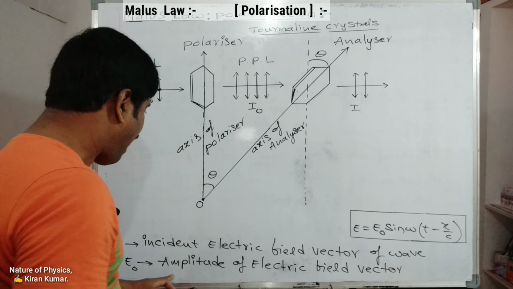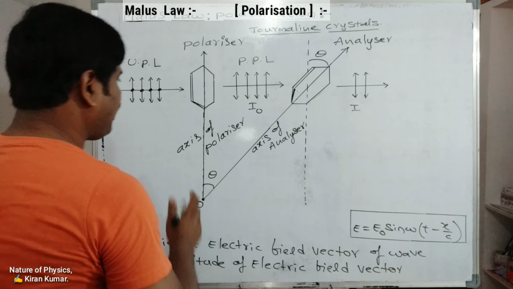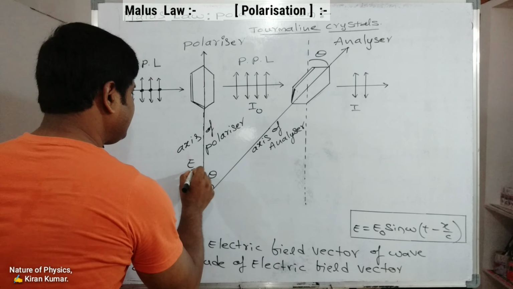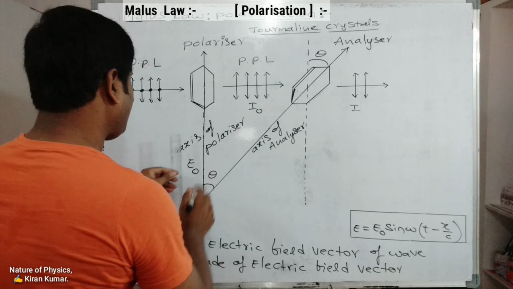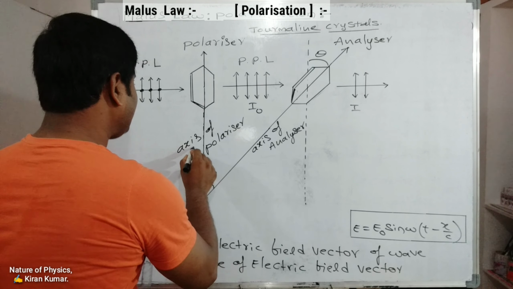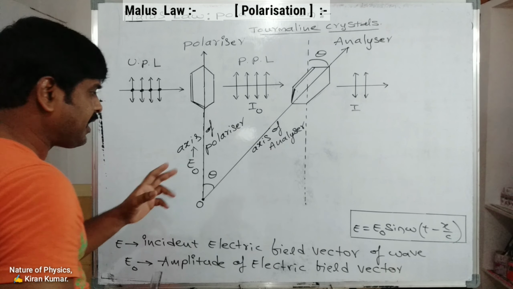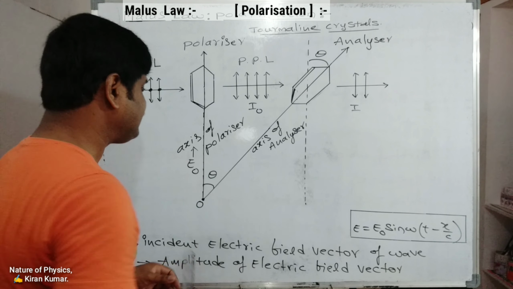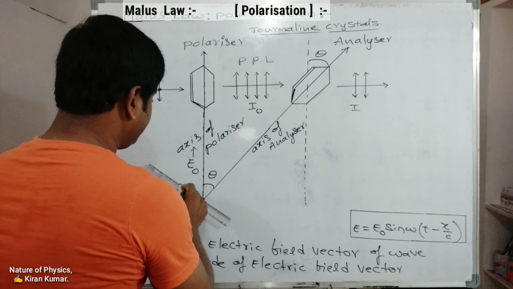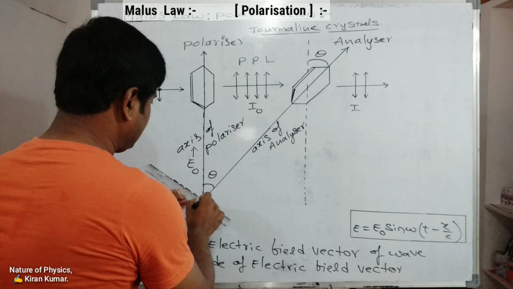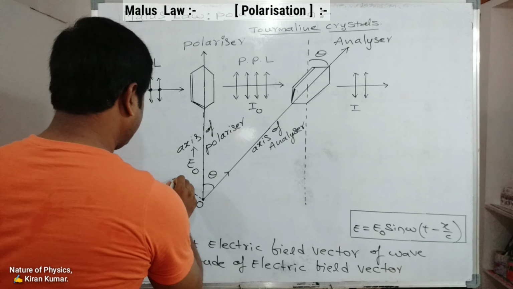So this amplitude of the electric vector is E naught, along the axis of the polarizer. This E naught is resolved into two components, like this.